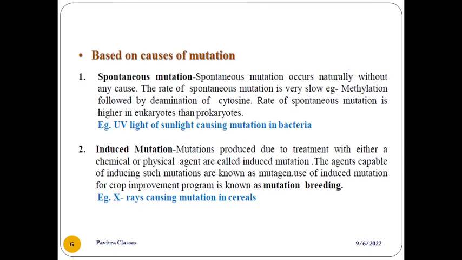Next is the classification based on the causes of mutation. In that, there is spontaneous mutation and induced mutation. Spontaneous mutation occurs naturally without any known cause. We don't know how it is affected. The rate of spontaneous mutation is very slow. Examples include methylation, some reactions, and deamination of cytosine. Spontaneous mutation is seen in both eukaryotic and prokaryotic cells. Maybe UV rays or sunlight cause mutation in bacteria. This is an example.